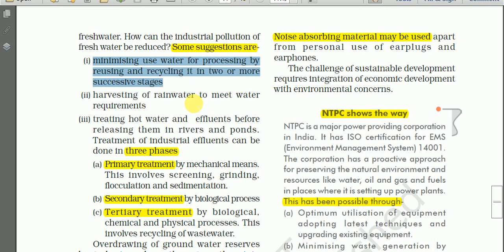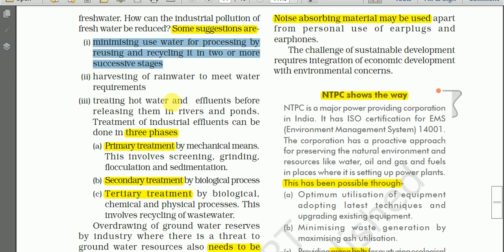And as a student of geography also, we can reuse and recycle water. For example, the water after bathing and the water after washing our vehicles, motorbikes, can be used for watering the gardens also. So if we recycle the wastewater, then the availability of fresh water will be increased. So this is one of the steps.